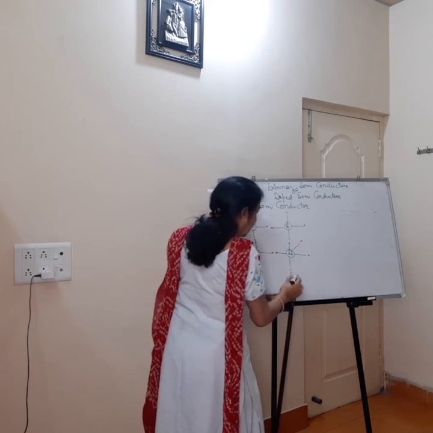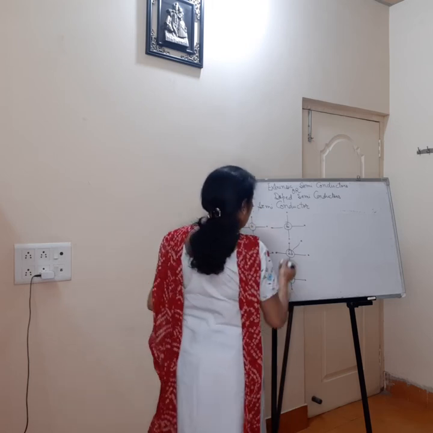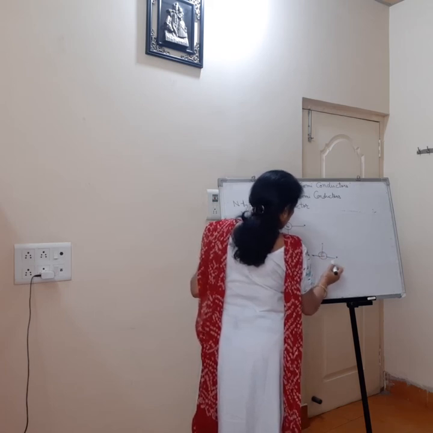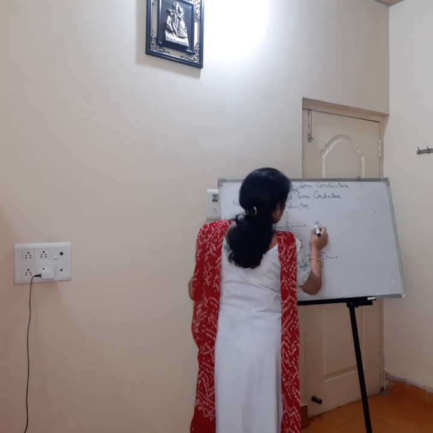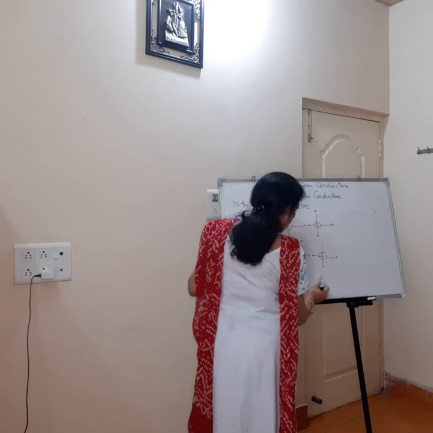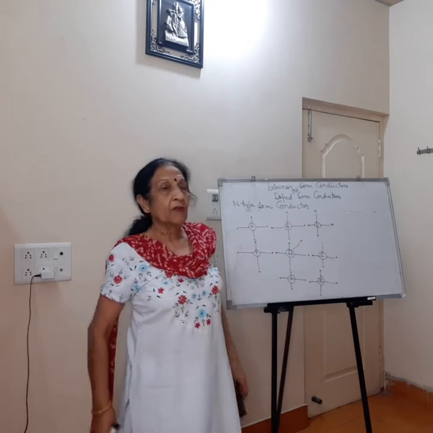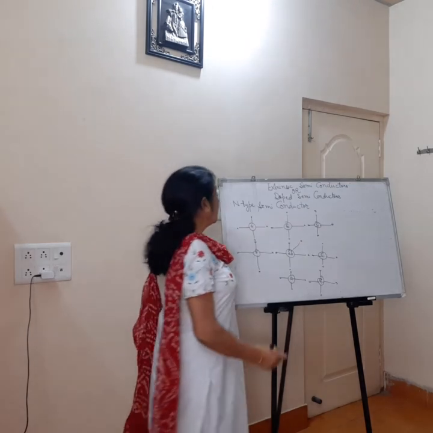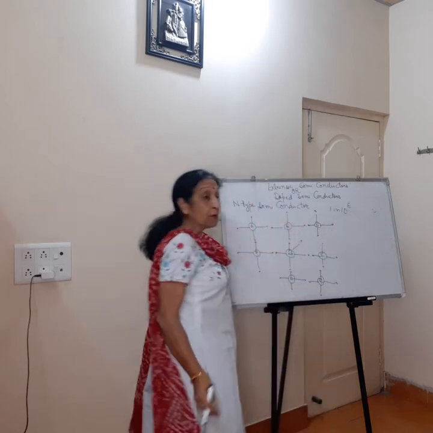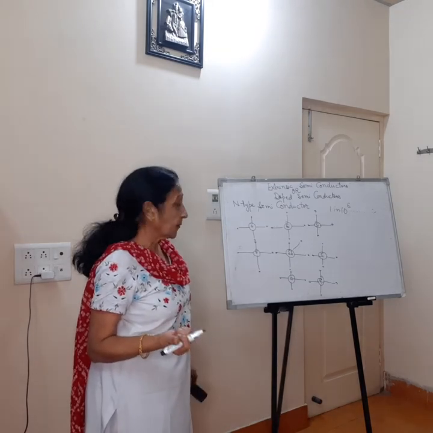Again, on this side the layer, it is a 3-dimensional arrangement. So it will be like this. This is silicon, and we only add one atom of antimony. The impurity added is in the ratio of 1 in 10⁶, that means for every 10⁶ atoms we add one impurity atom.